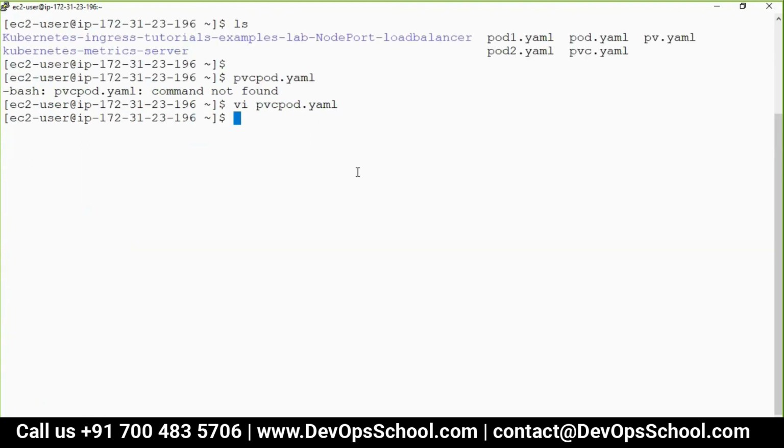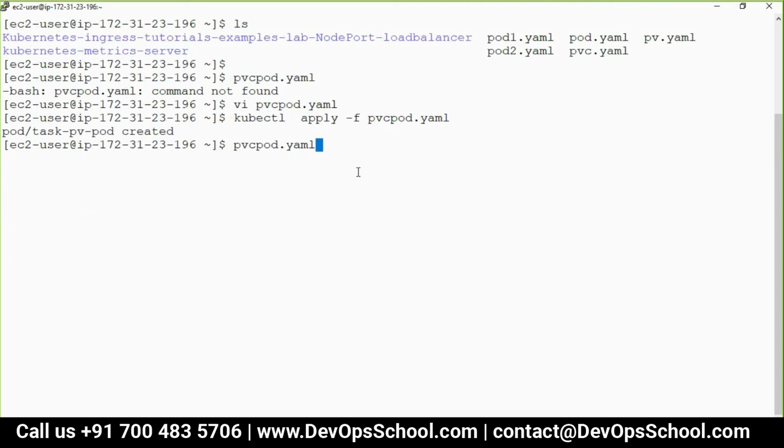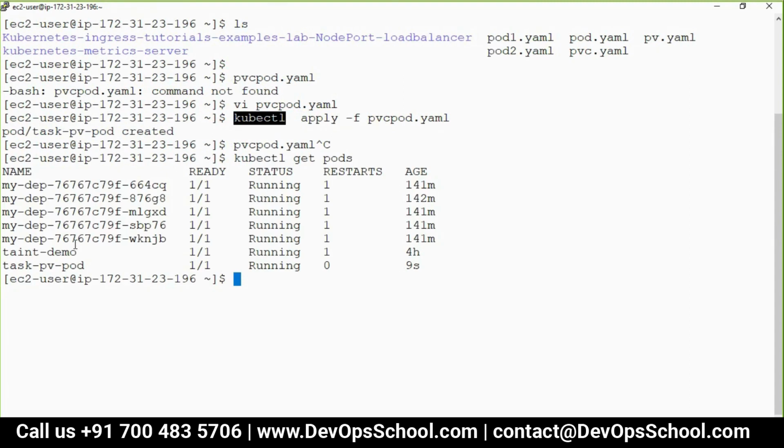Now, kubectl apply -f pvc-pod.yaml. Okay, and I created it. Get pods. See here, this is a pod.